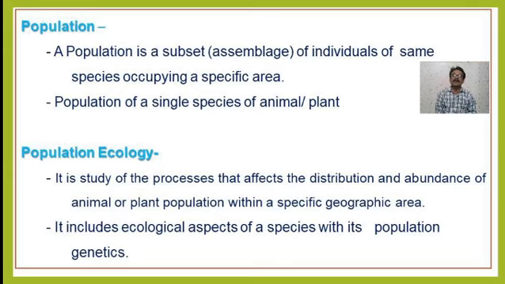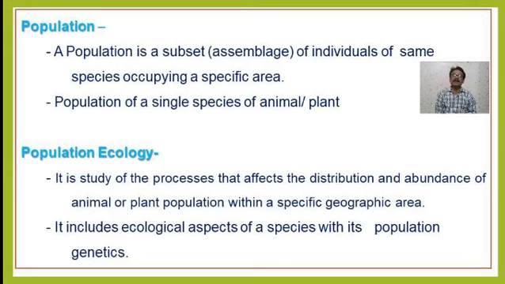Those are population density, natality, that is birth rate, mortality, that is death rate, population growth, age distribution and pyramids, and population fluctuation. These important characteristic features of population we are going to study one by one in this lecture.